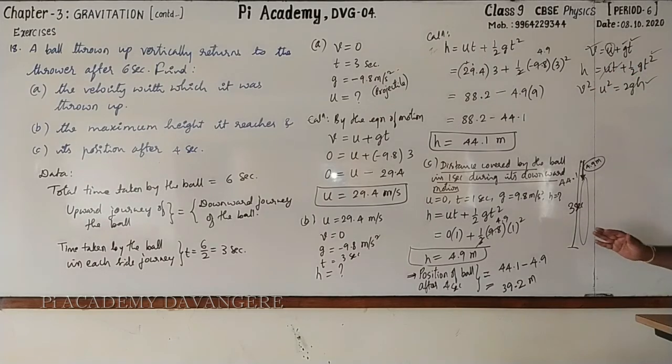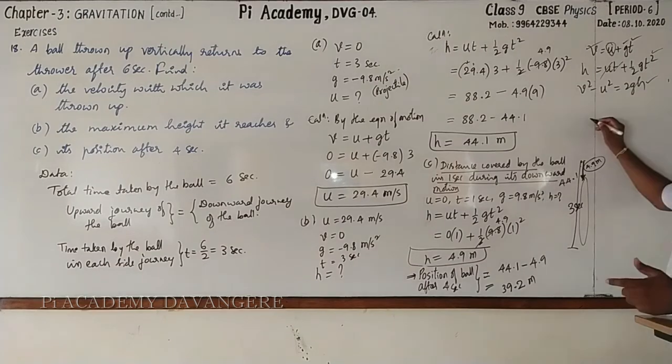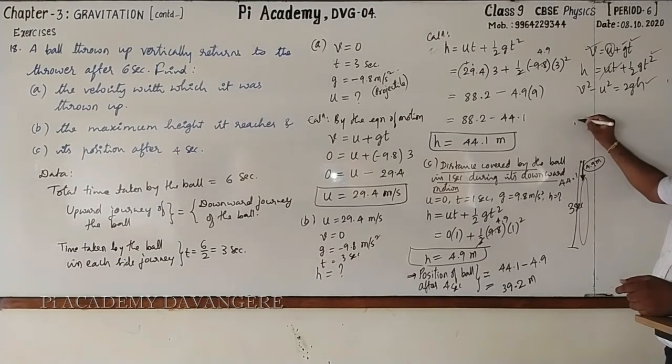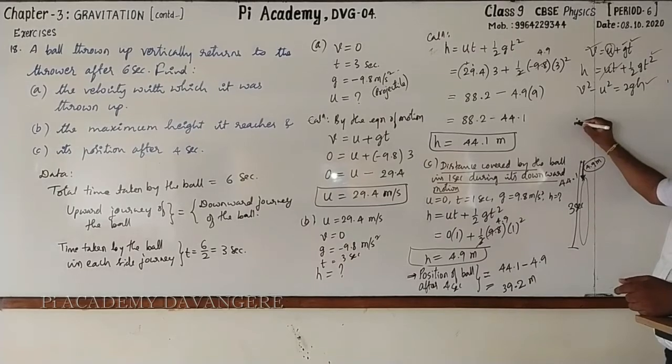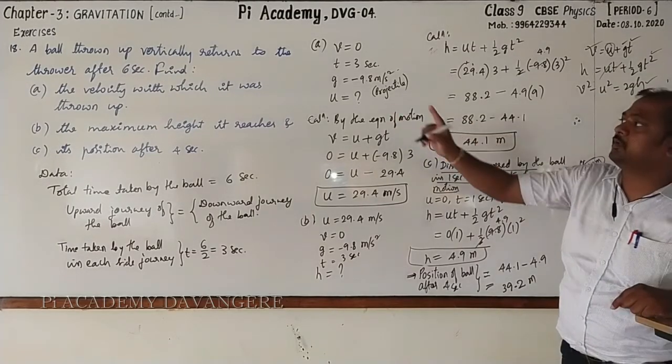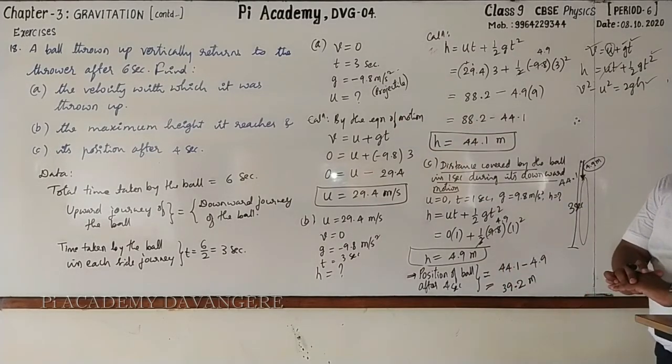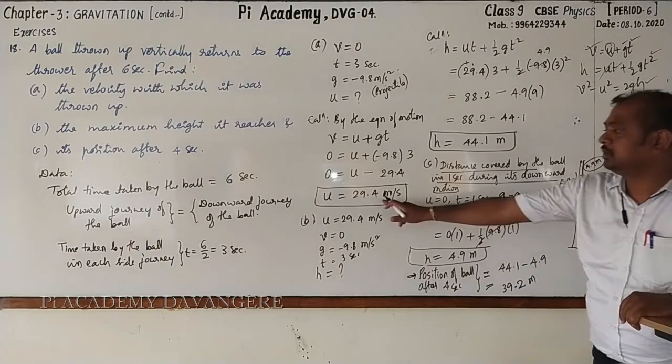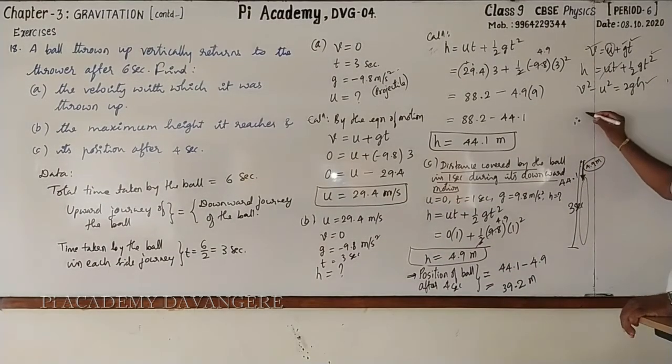Clear? Let's copy that and I'll write the conclusion here. Dear students, now I'll go for writing the conclusion here. Observe. First, the velocity with which the ball was thrown out. How much? 29.4 meters per second. Let me write the conclusion one by one.